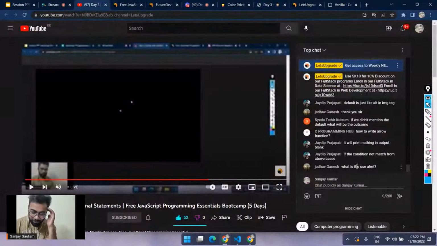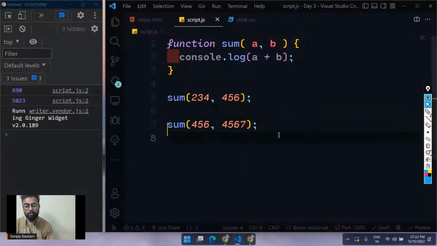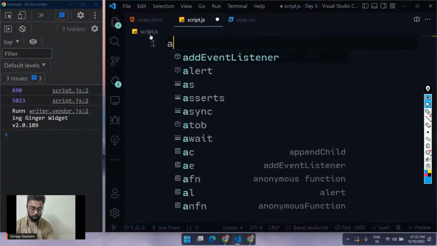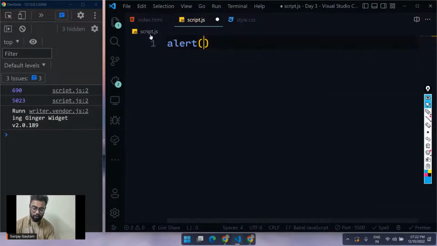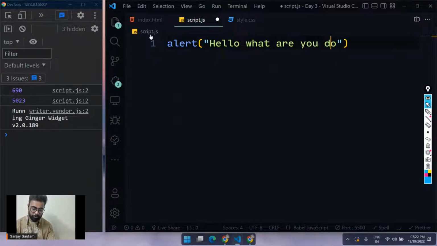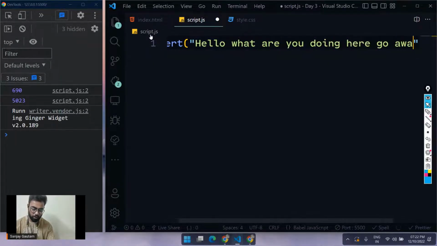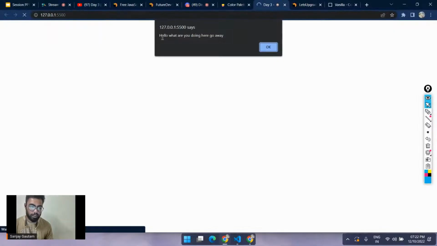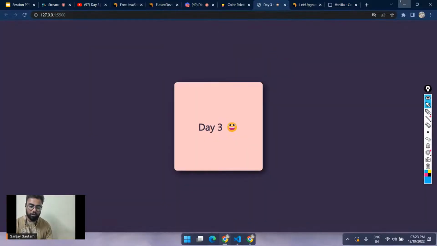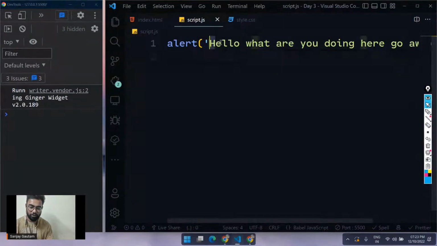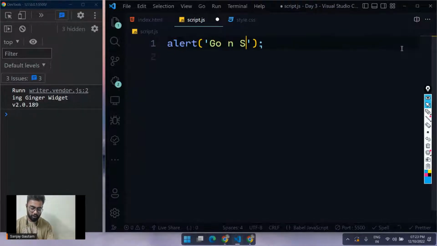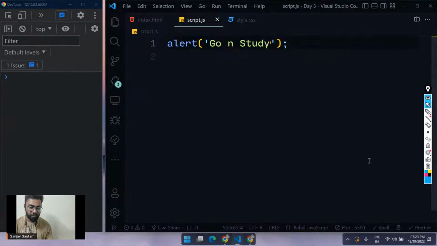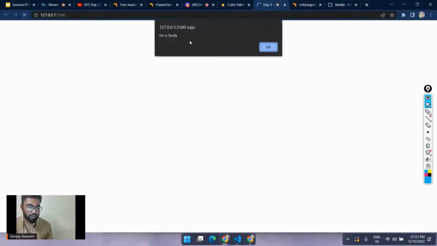What is the use of alert? Alert is basically used to show a sort of message. So just type alert here, and inside this you can type hello, what are you doing here? Go away. See, I'm getting hello, what are you doing here? Go away. Or you can just do alert, go and study. So you can basically show any sort of message. So go and study.